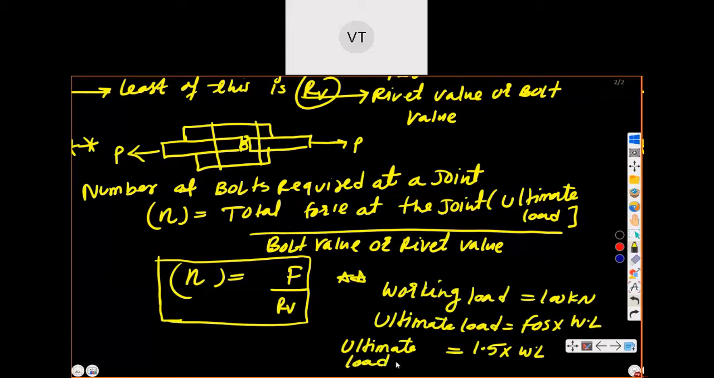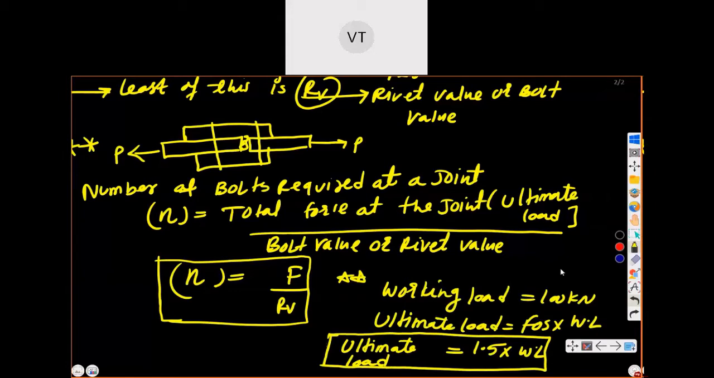So design is done for the ultimate load. If in the future the load increases, your structure should not fail, so we design for the ultimate load. So we design for the ultimate load, so that in the future, if the load may exceed, your structure will be safeguarded from that excessive load. So that's why we design for the ultimate load.